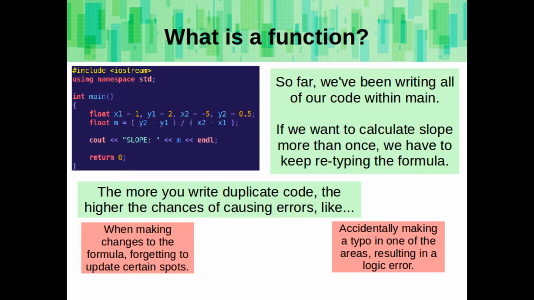So far, we've been writing all of our code within main. If we want to calculate slope more than once, we have to keep retyping the formula. The more you write duplicate code, the higher the chances of causing errors, such as when making changes to the formula in one place, forgetting to change it in the other spots, or accidentally making a typo in one of the areas, resulting in a logic error.